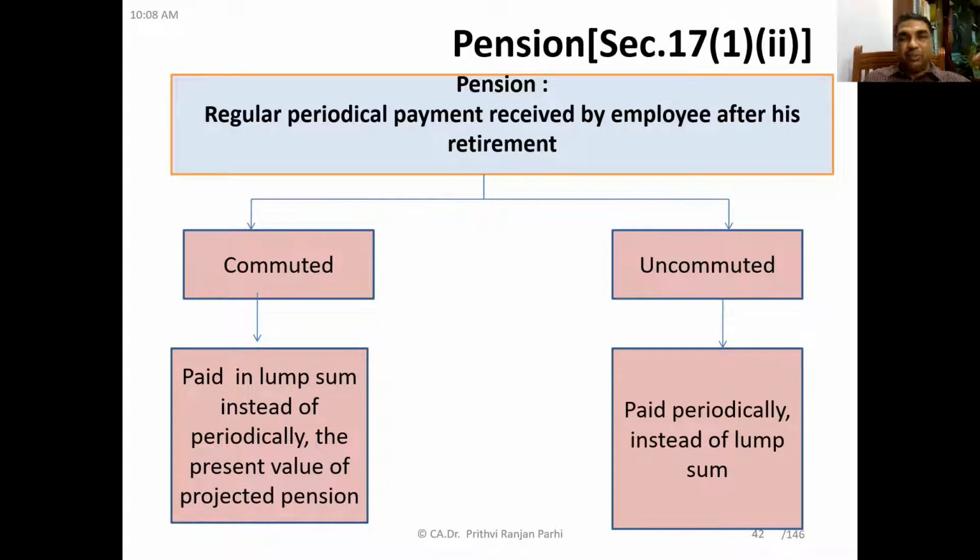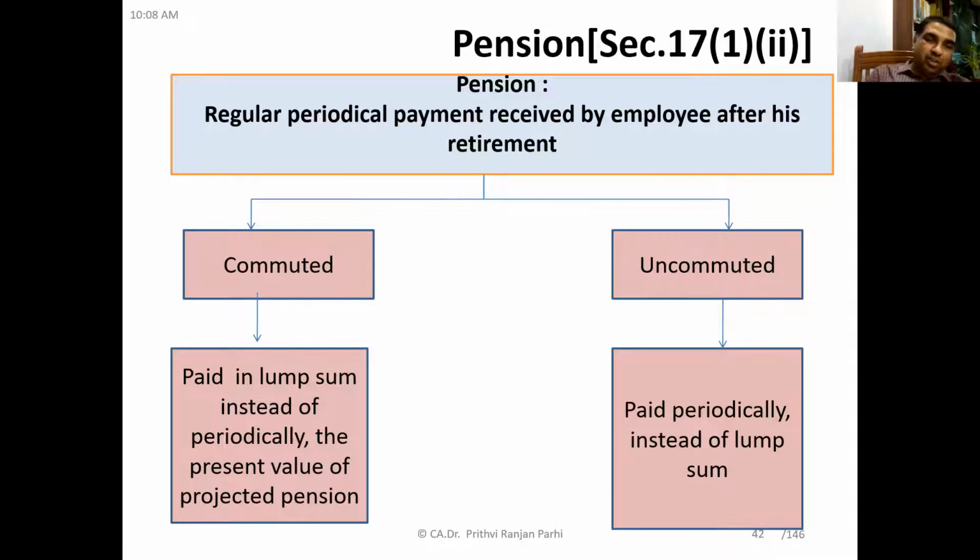And you will also understand there are two possibilities. The pension means it's a regular periodical payment received by the employee after his retirement. And this pension can be commuted and can be uncommuted. Commuted means the pension is paid as a lump sum instead of being paid periodically. So normally a person receives pension on monthly basis. But if somebody wants, depending upon his terms of employment, he can get it commuted. It is also possible to commute the pension partially. That means 50% of the pension can be commuted, and the balance 50% can be received periodically.